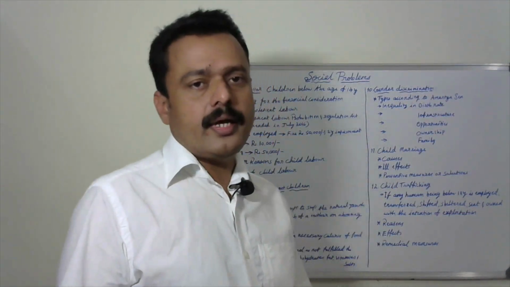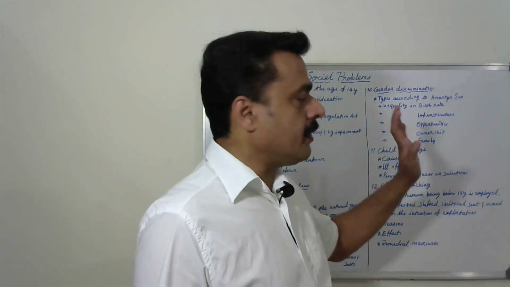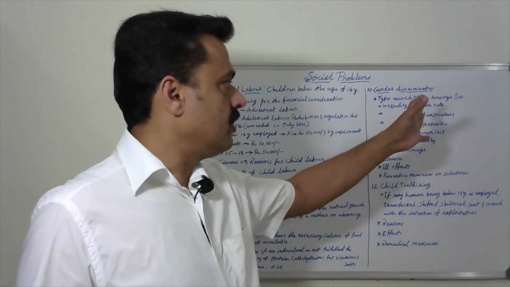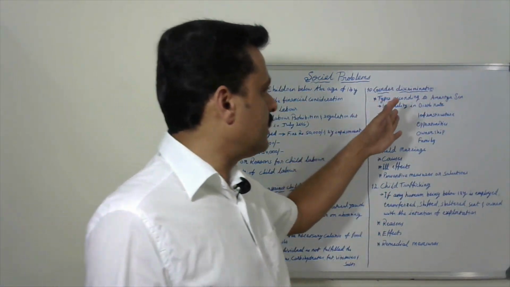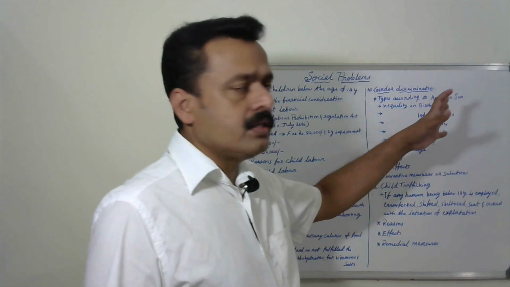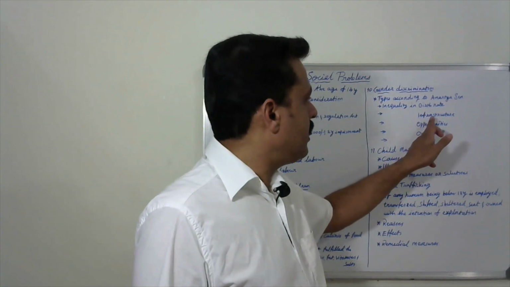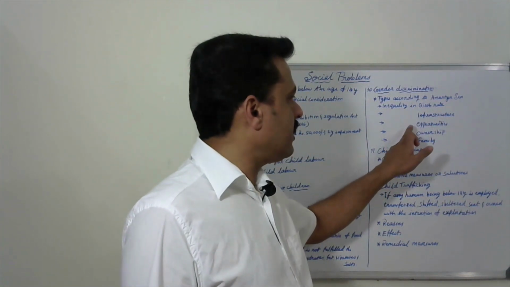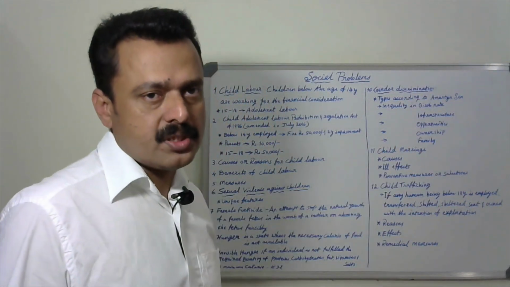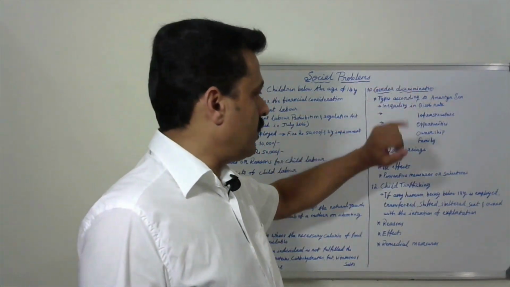And then another problem, gender discrimination, male, female. Here, the Nobel Award winner Amartya Sen divided gender discrimination into different types. Which are the types according to Amartya Sen? Inequality in birth rate, inequality in infrastructure, inequality in opportunities, inequality in ownership, inequality in family. These are the different types of discrimination according to Amartya Sen. This is another 2 mark question.